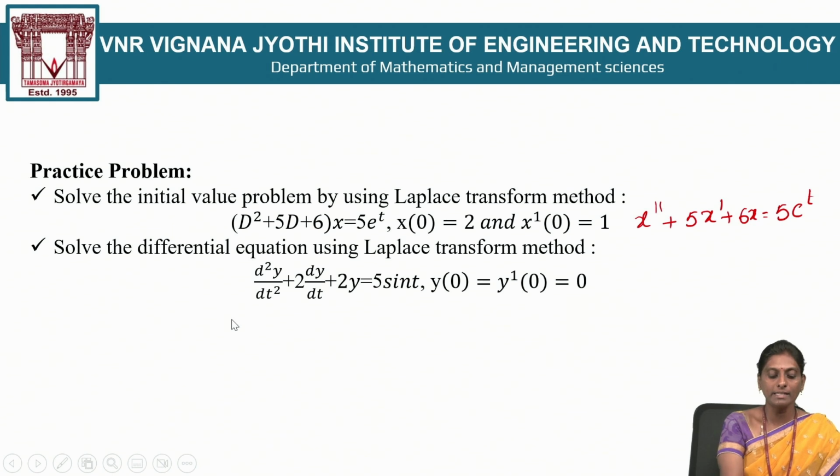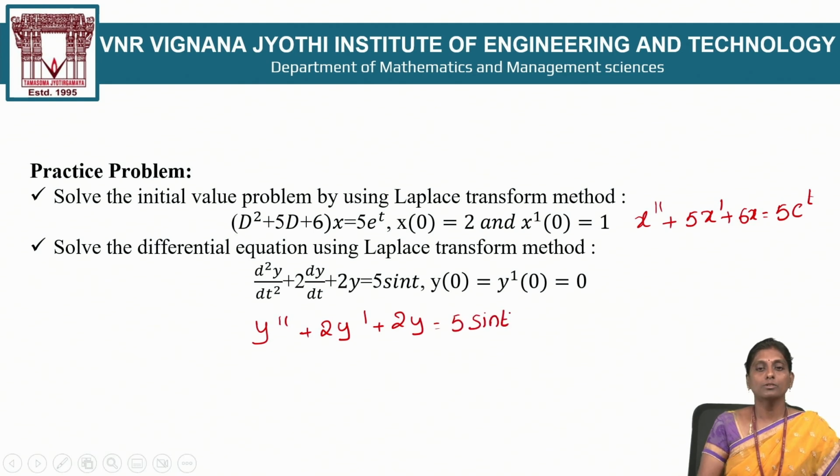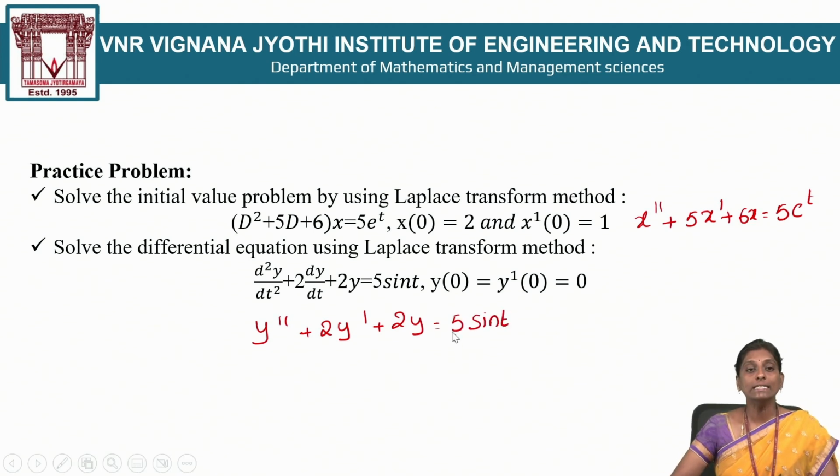In a similar manner you can write this second example also: y double dash plus 2 times of y dash plus 2y is equal to 5 sin t. So in a similar manner follow the 3 steps.